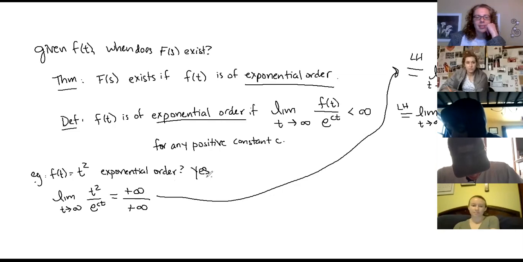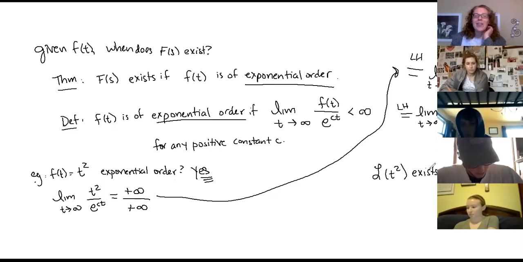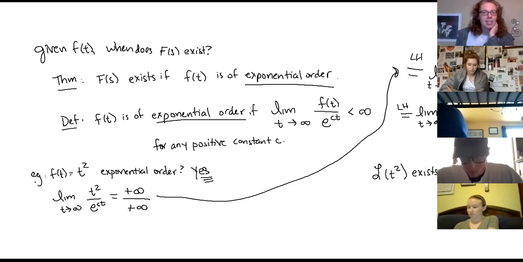And so therefore my answer is yes, f of t equals t squared is of exponential order. And what that tells me is that the Laplace transform of t squared exists. That's good because we calculated it on Tuesday, but we're now guaranteed that it exists because I get a limit that's equal to 0.